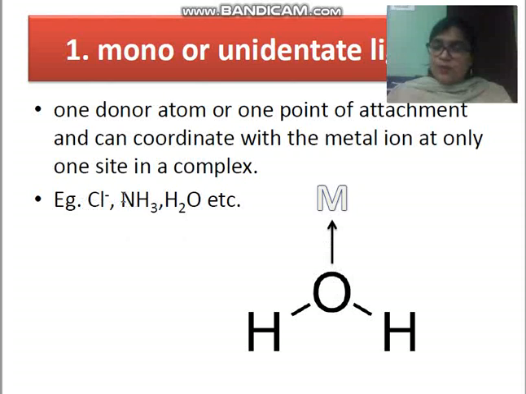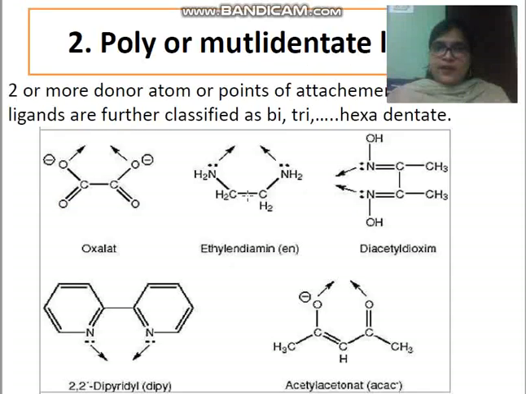At nitrogen one pair of electrons is there, and in Cl also a pair of electrons is available, and H2O, you all know oxygen has two lone pairs of electrons. Okay, so when one donor atom is capable of coordinating with a metal ion by using its one site, it will be called a mono or unidentate ligand.